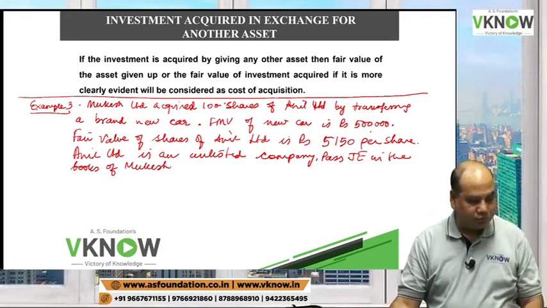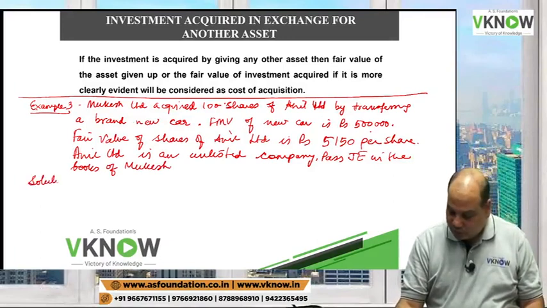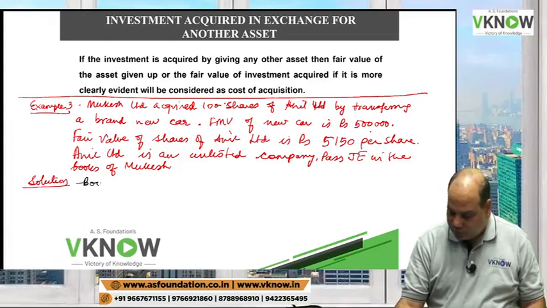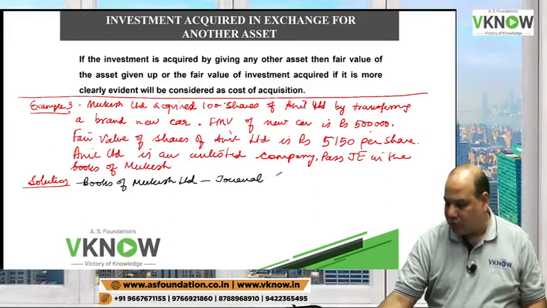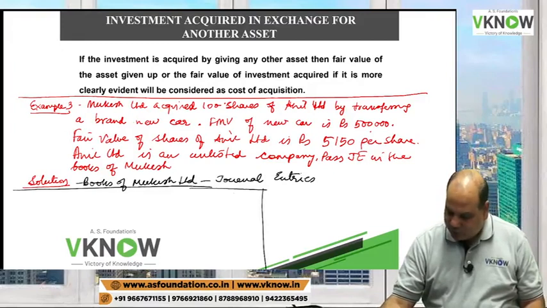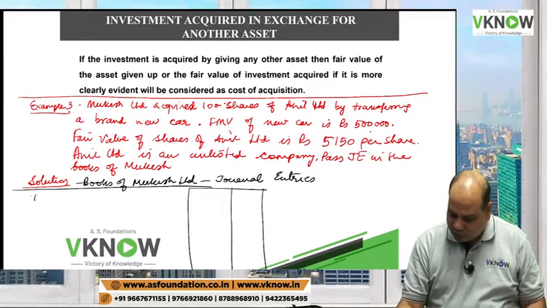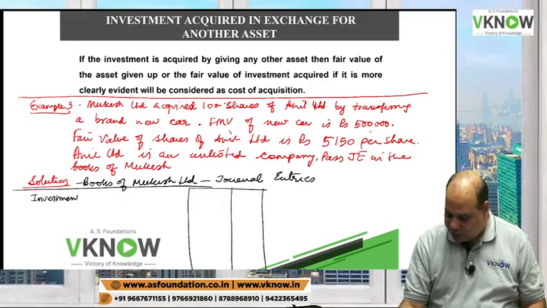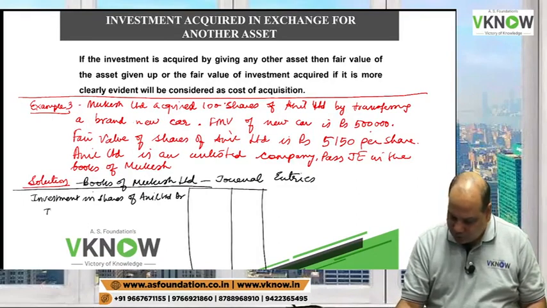Okay. So solution. Books of Mukesh Limited, journal entries. So debit will be investment in shares of Anil Limited, debit to car account.